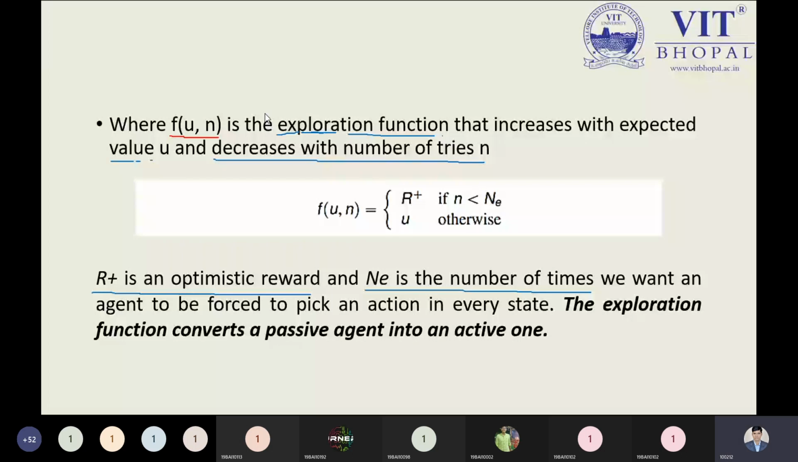So R plus, we must keep in mind, is a positive reward, and it is also known as the optimistic reward. This is to be done by our important function, which is known as the exploration function.